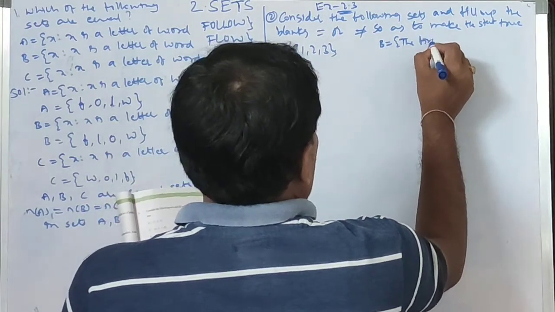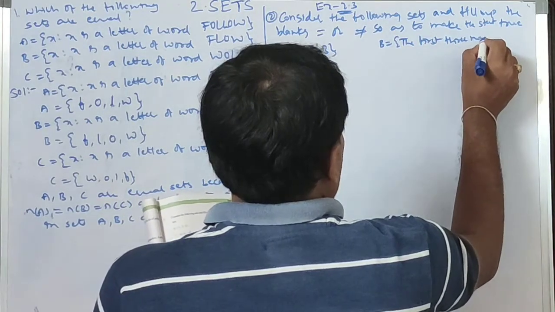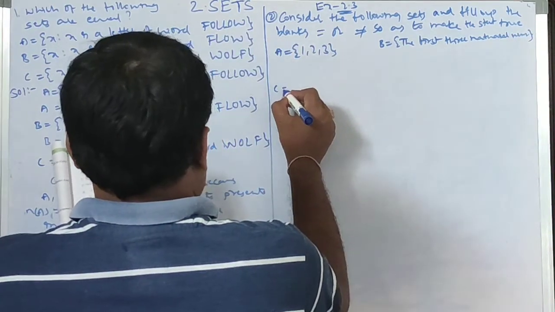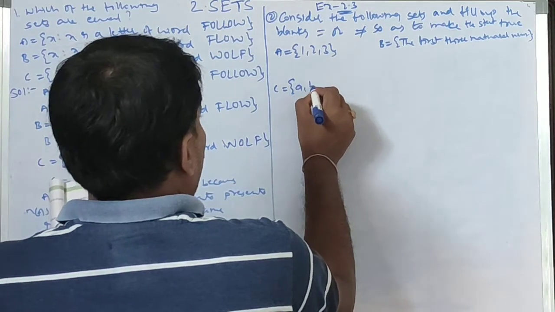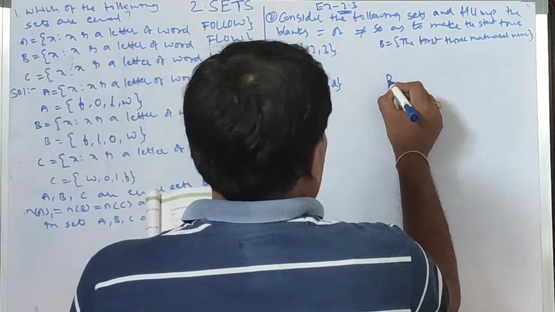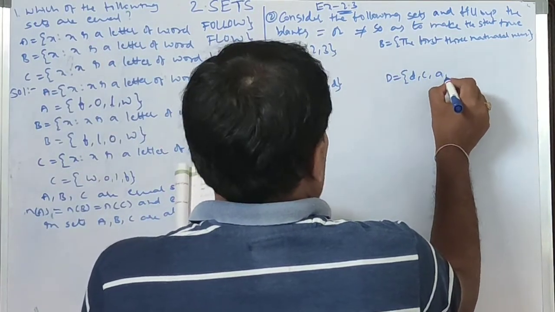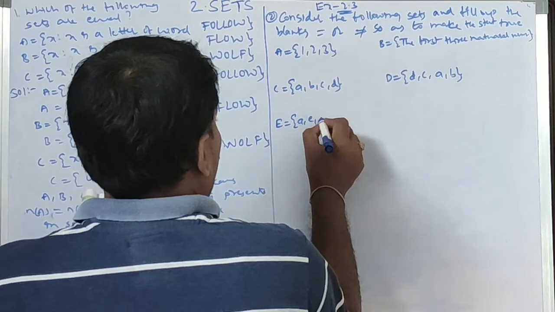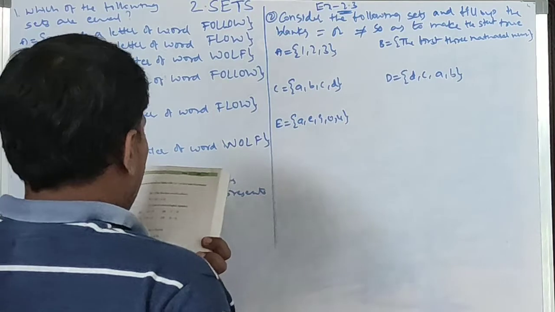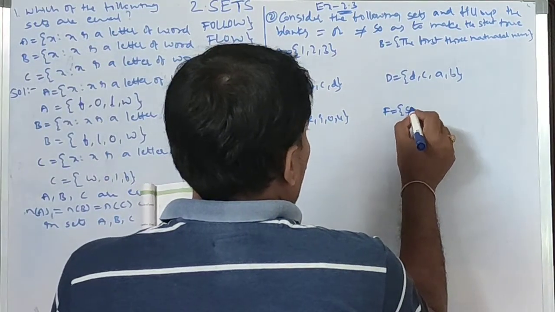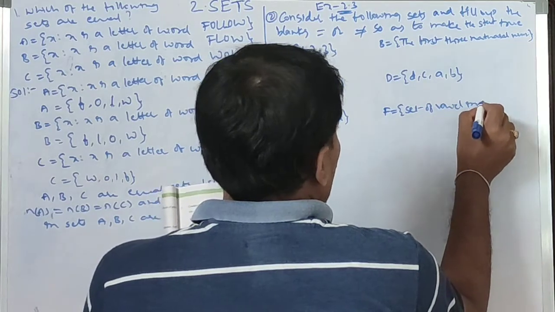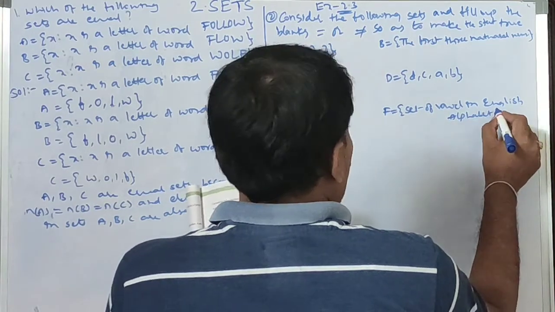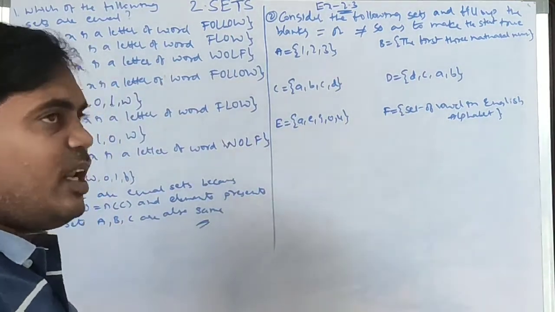C is A, B, C, D. D is D, C, A, B. E is A, E, I, O, U. F is the set of vowels in the English alphabet. Okay, so this is the information given about the six sets.